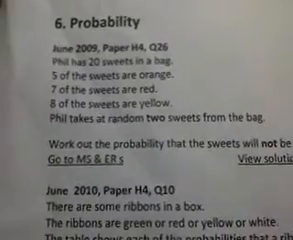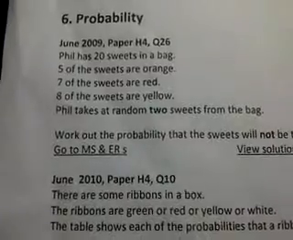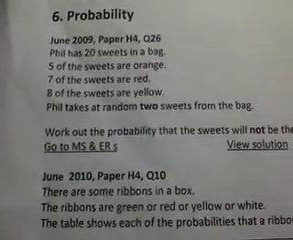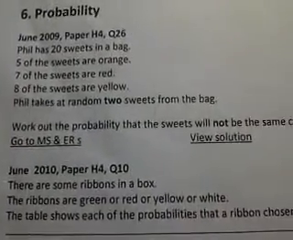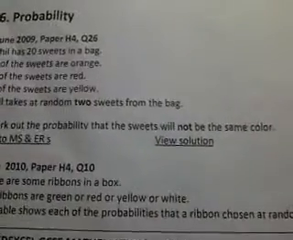Okay, now this question says Phil has 20 sweets in a bag. Okay, 5 of the sweets are orange, 7 of the sweets are red, 8 of the sweets are yellow. Phil takes at random 2 sweets from the bag. Work out the probability that the sweets will not be the same color. Okay, and they will not be the same color. Okay, now we are told that there are 5 of orange, now 7 of red, and 8 of yellow.